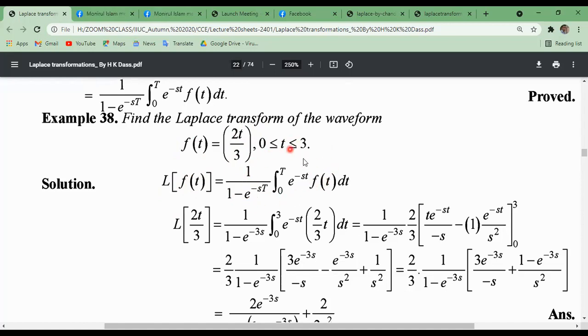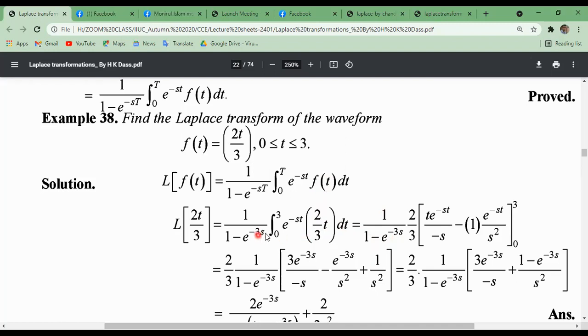Okay. So the Laplace transformation of 2t by 3 will be what? In place of f of t, we have to use 2t by 3. The period here is 3, so it is 1 by (1 minus e to the power minus 3s), times the integral from 0 to 3 of e to the power minus st times f of t, which means 2 by 3 t, dt.